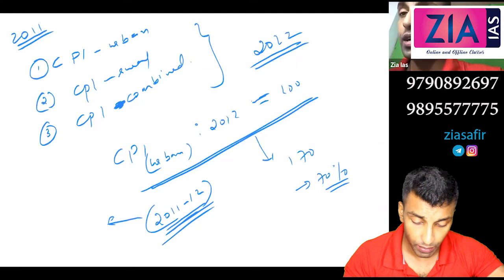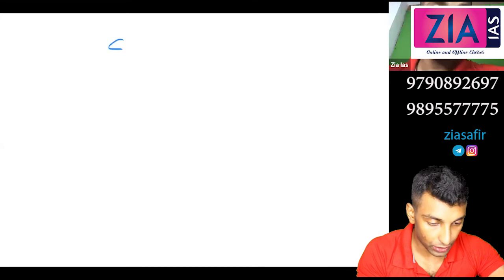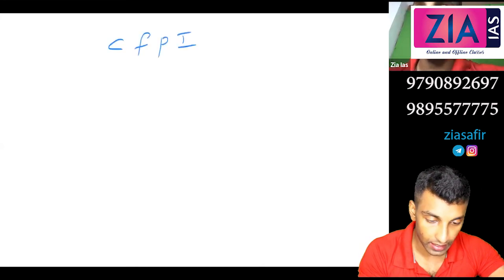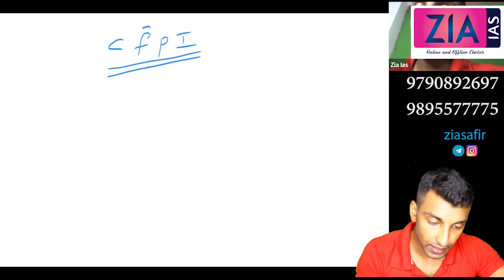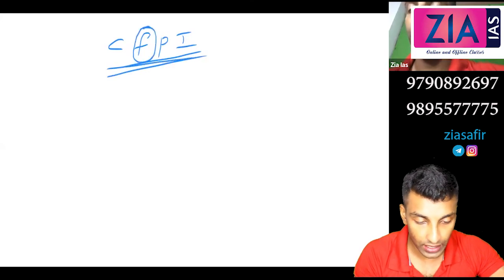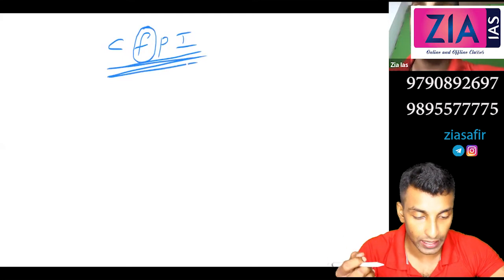Now in 2014, 3 more were introduced, so that also you can write there. In 2014 the CSO introduced 3 new retail food inflation indices. This is specific to food inflation, from the consumer side. So you can write there, consumer food price index, CFPI. In the consumer price index, you can see food is added.